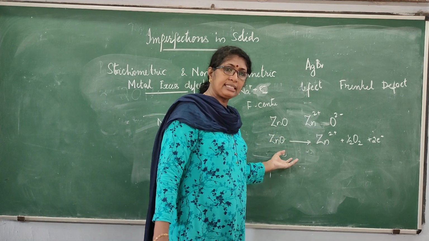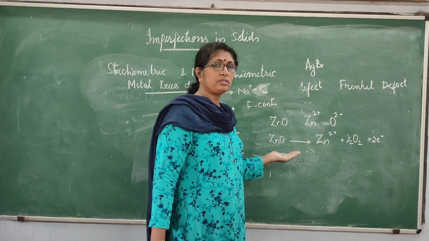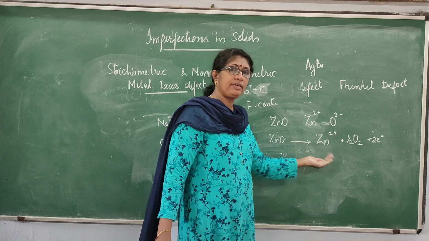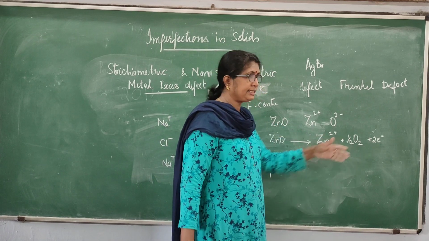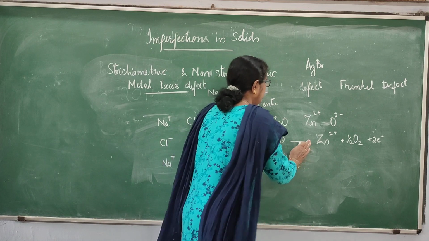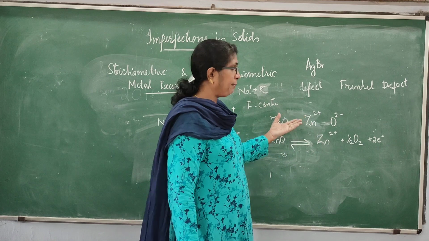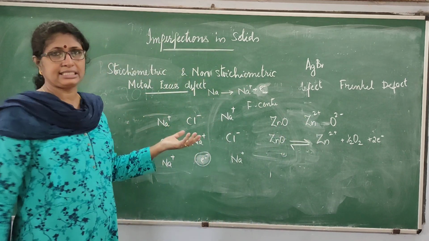Therefore the zinc ion becomes excess and the zinc oxide becomes yellow in color. Since the oxide ion is lost as oxygen gas, zinc ion is in excess. Therefore, it is a metal excess defect. So these are two different types of metal excess defects.